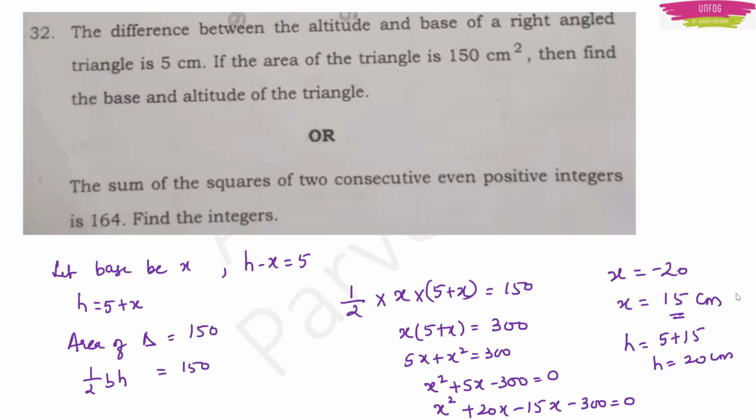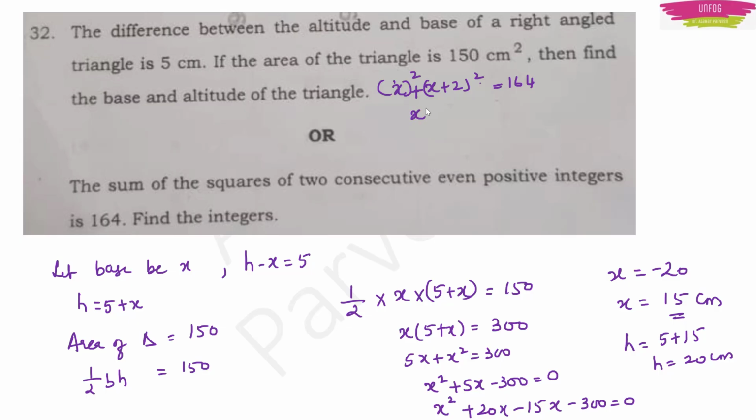Okay, clear, right? So they have given another question as an option, that also we will solve. The question is, the sum of squares of two consecutive even positive integers is 164. Find the integers. Consecutive means x and x plus 2. Now we have to do the square of those two, and they are telling sum, so that's why I'll put plus inside this. This entire thing is equal to 164, and we have to find the integers. First I will find x, then whatever number I get I will add 2. That will be the consecutive next even number, right?